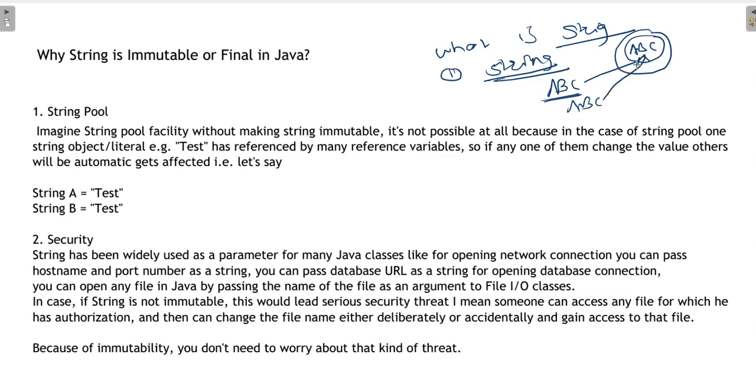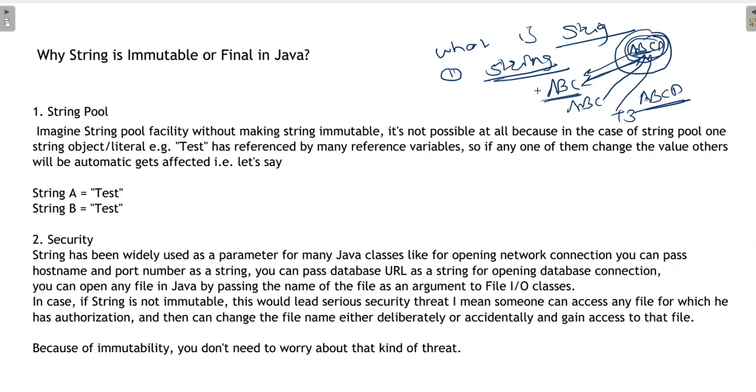Suppose there was no such restriction and they allowed modifying this string from another thread. If a third thread modifies ABC to ABCD, then the same location will be impacted and all the others will also get that result.